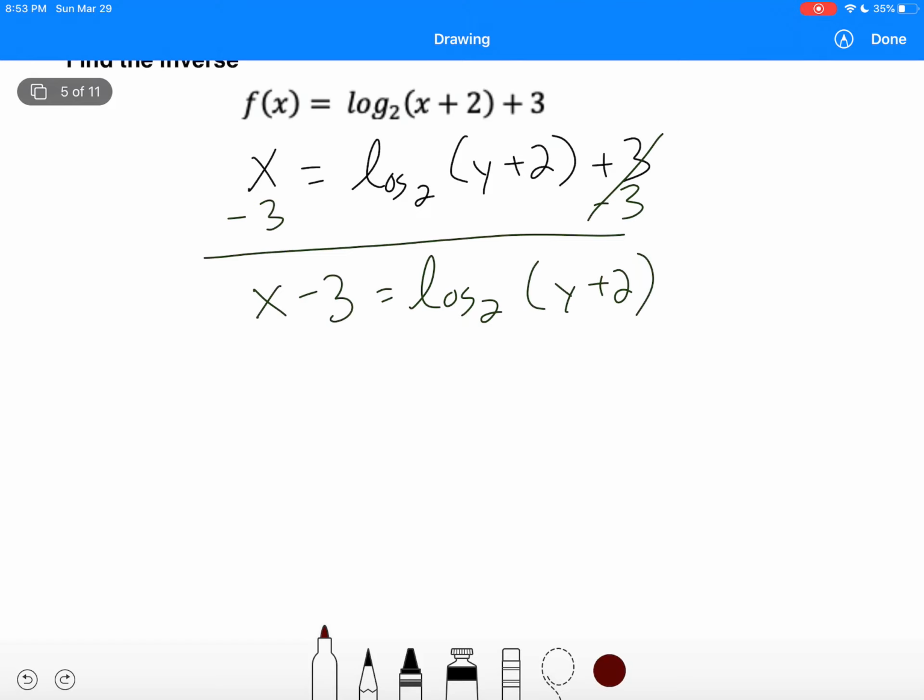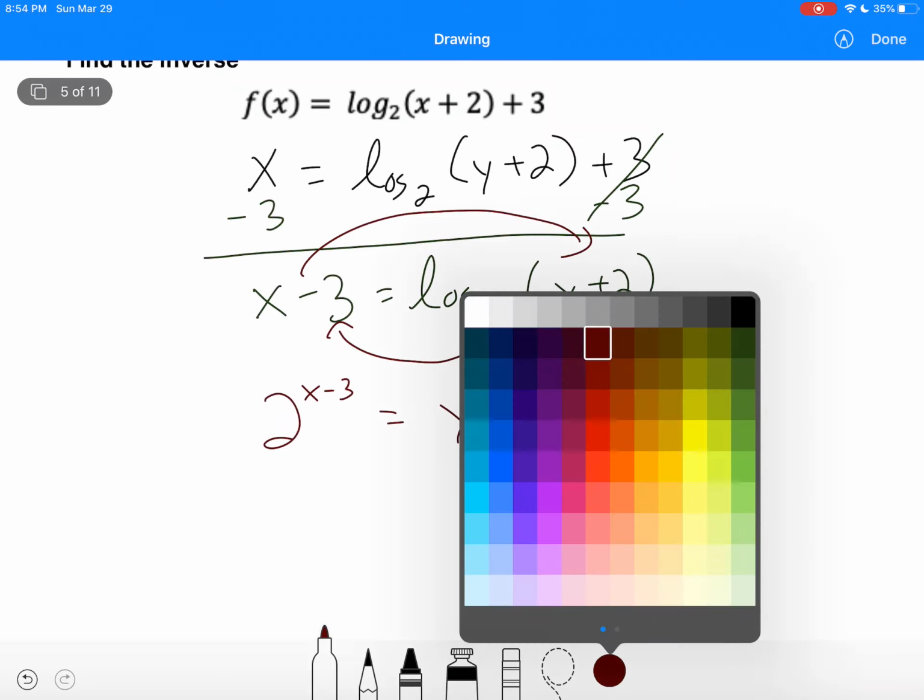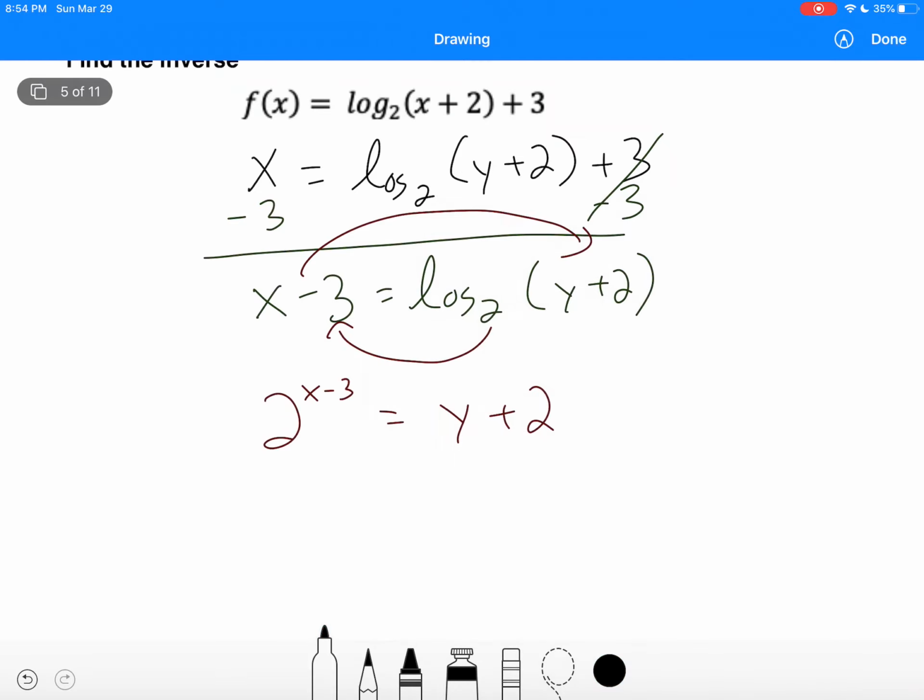So now to get rid of the log, we're going to convert it to exponential, which goes like a circle, right? 2 to the power of that whole thing, x minus 3, equals, we're going to come back around, y plus 2. So we got rid of the log, we converted it to exponential, and then since we are solving for y, we just have to get rid of this 2, so we're going to move the 2 over. Now when you subtract the 2 to the other side, we're not going to subtract it to the exponent. It's on the bottom. So it's 2 to the power x minus 3, the minus 2 out here, equals y.